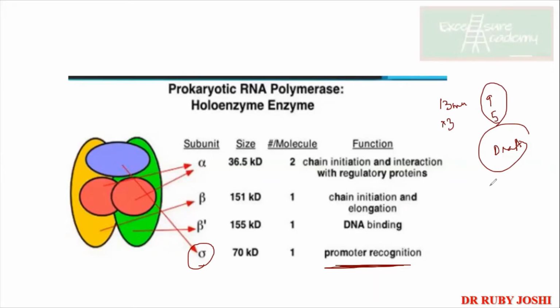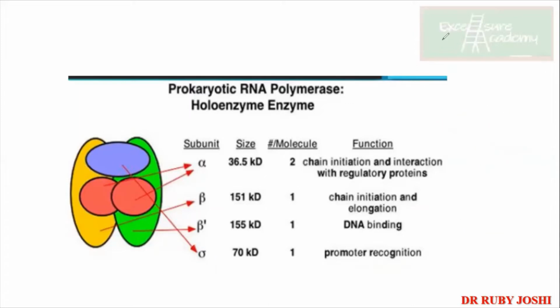Now, in the case of the prokaryotes, what was the name of the primase? See, these are all important. DnaG. DnaG. Good. DnaG. Okay. And in the case of eukaryotes, the function of primase is done by polymerase alpha.